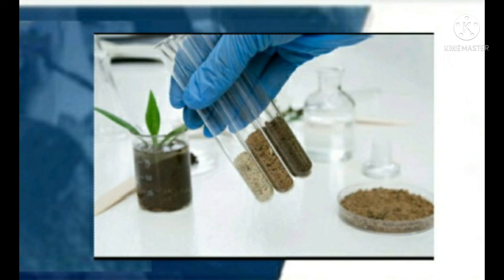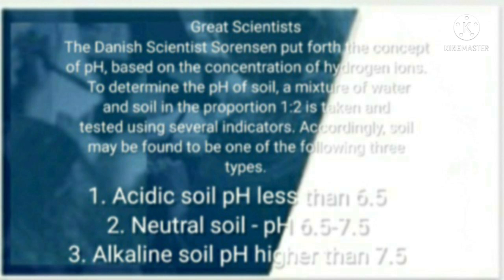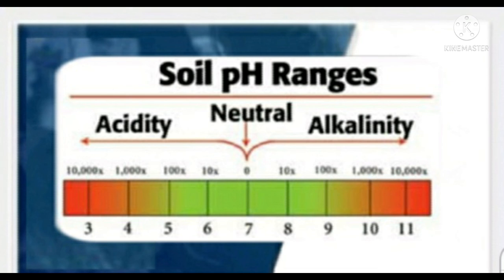The great scientist Sorensen put forth the concept of pH based on the concentration of hydrogen ions. To determine the pH of the soil, take water and soil in the proportion of 1:2 and test using several indicators. The soil is one of the following three types. First one is acidic soil, pH is less than 6.5. Neutral soil, pH is between 6.5 and 7.5, and alkaline soil, pH is higher than 7.5.